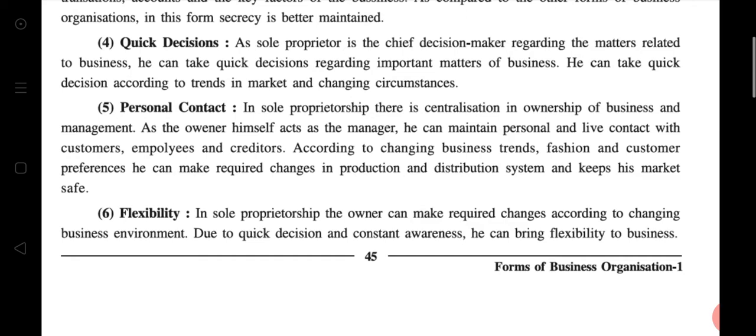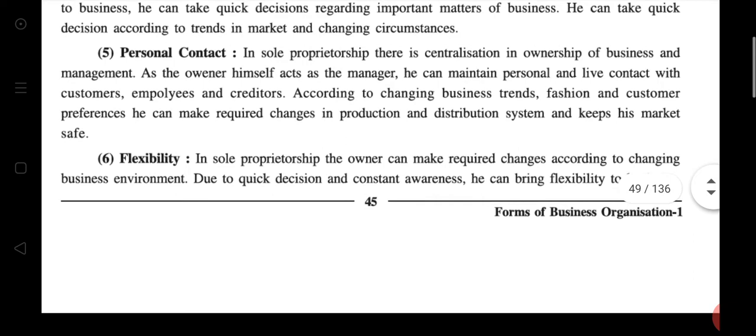So he can take a quick decision regarding important matters because he does not need to ask anyone else. He can take quick decisions according to trends in the market and changing circumstances.